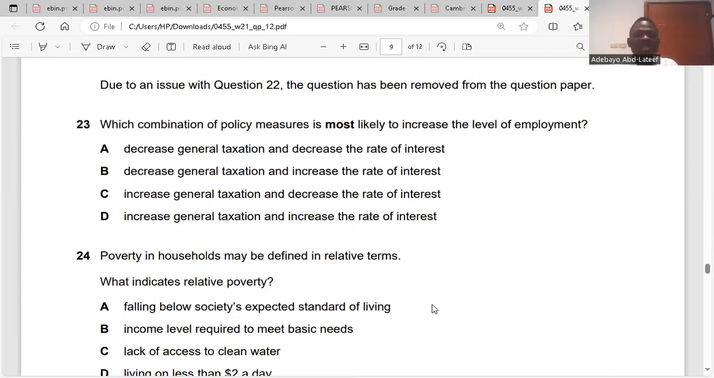23. Which combination of policy measures is most likely to increase the level of employment? For employment to increase, you have to reduce taxation, you have to reduce rate of interest. When you reduce general taxation, that means you are reducing income tax, you are reducing corporation tax. Reducing income tax will increase purchasing power. Reducing corporation tax will reduce cost of production. Firms will increase their output. Consumers will be buying. Demand curve will shift rightward. Supply curve will shift rightward. Clear? So the answer is A.